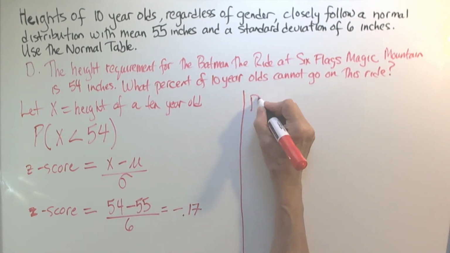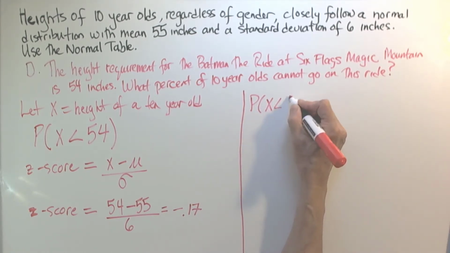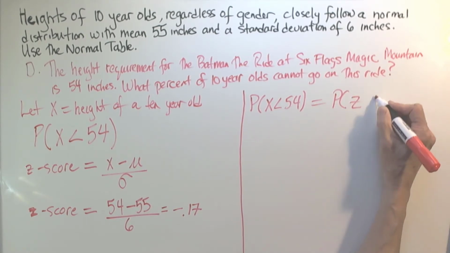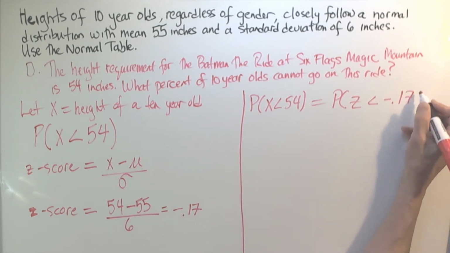So again, we're looking for the probability that x is less than 54, which is equal to the probability that z is less than negative 0.17.